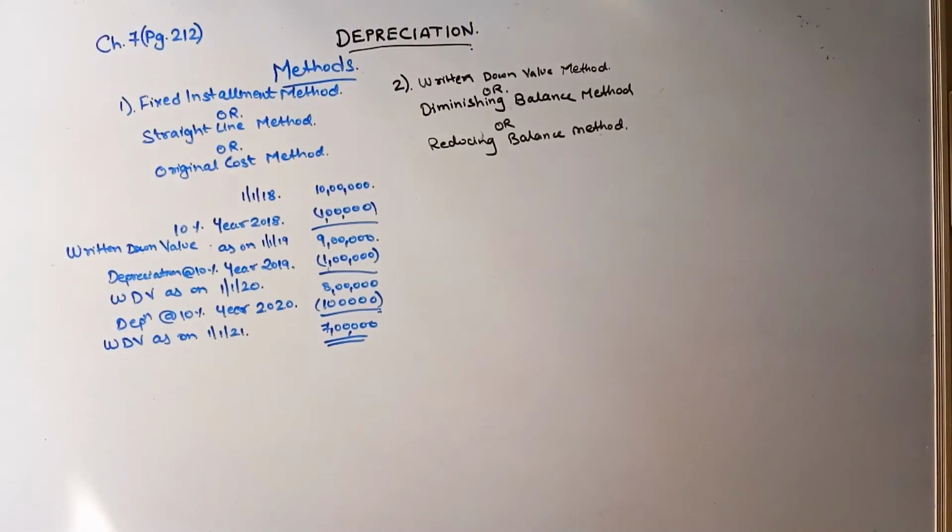This is my other method, the written down value method, also known as diminishing balance method or reducing balance method.